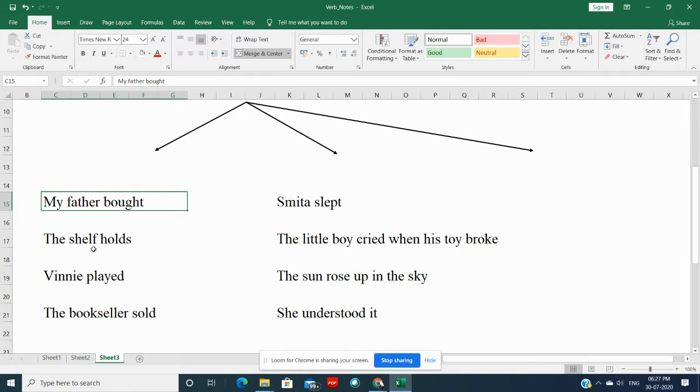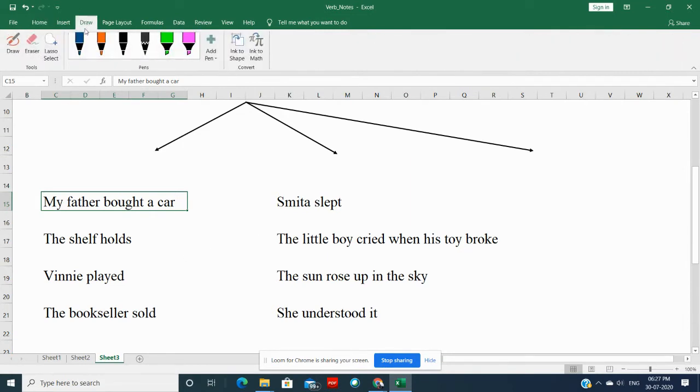Is it making sense? Well, no. But if I write, my father bought a car, now is it making sense? Yes. So here I need to add an object, because this is your subject, this is your verb, and this is your object.